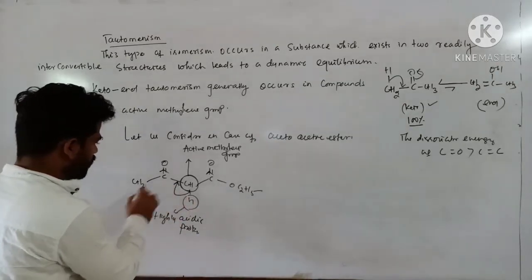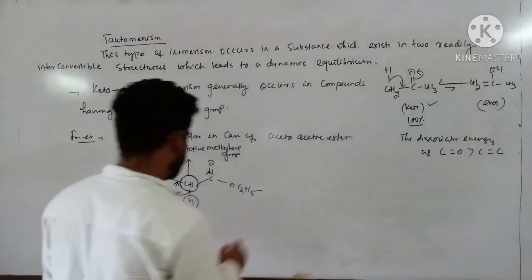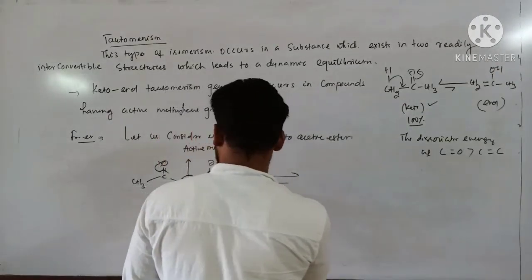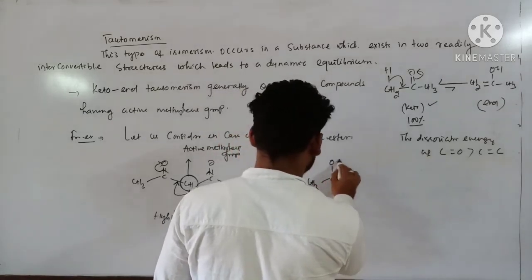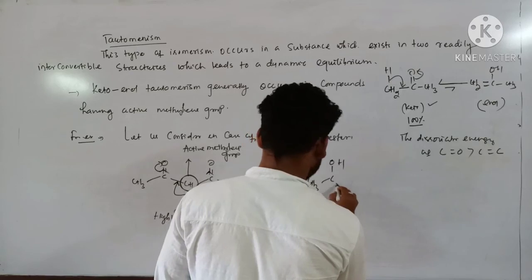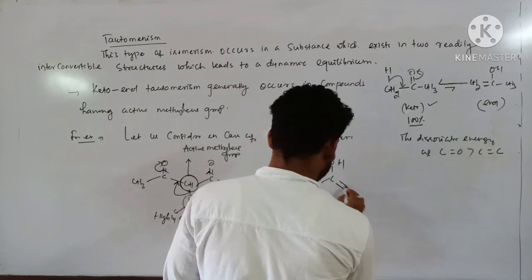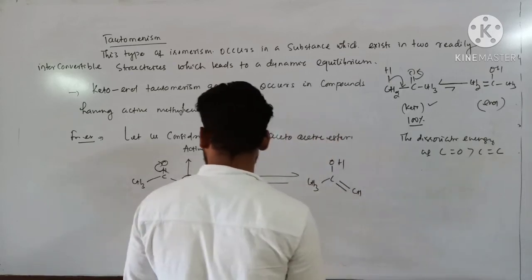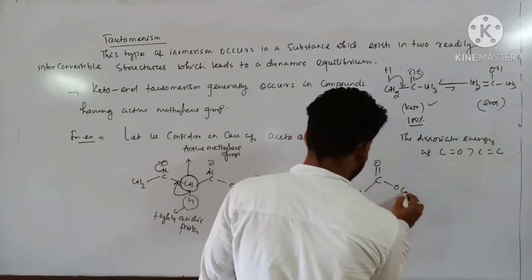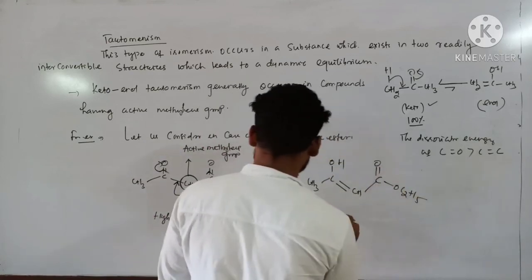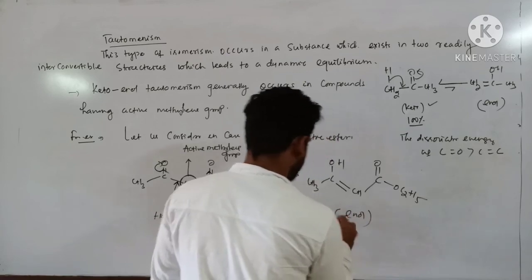Here this bond goes like that and it goes like this. So there exists a dynamic equilibrium: CH3, C, again this one becomes OH. There exists a double bond between this carbon and this carbon, C double bond O, OC2H5. This is its enol form.